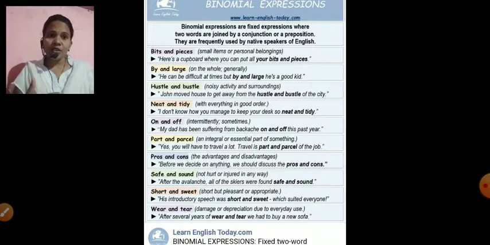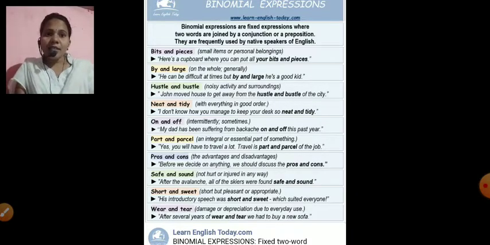By and large, on the whole, generally. Generally, we call that a whole, everything. He can be difficult at times, but by and large, he is a good kid. See, sometimes he behaves in a difficult way, he can be difficult sometimes, but he's a good boy. On the whole, if you compare the whole behavior of this boy, it is very good.